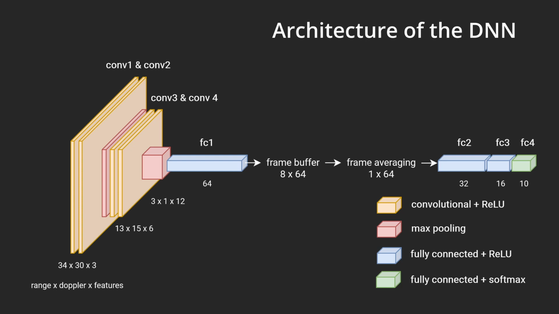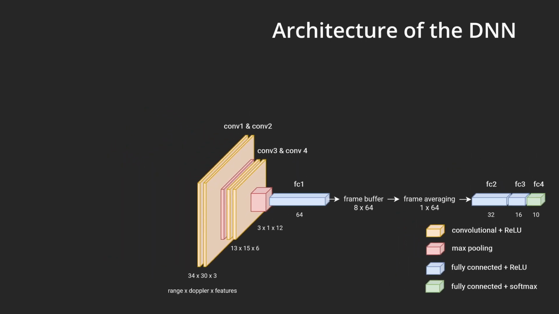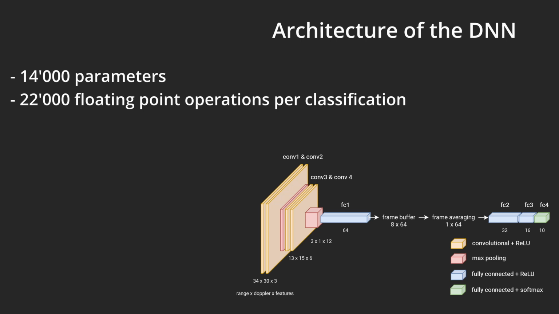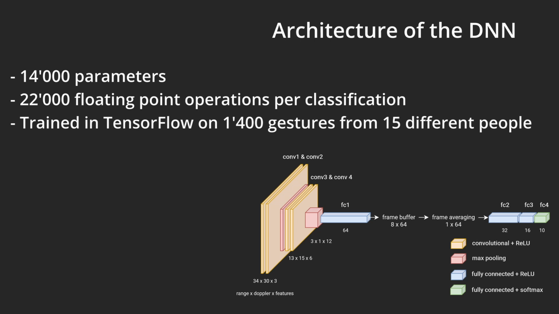This is the architecture of the used convolutional neural network. Starting with the convolutional layer on the left, this network extracts increasingly more abstract features from the range Doppler maps, combines them in the fully connected layers, and predicts the probability for each gesture. The neural network consists of 14,000 parameters and requires 22,000 floating point operations for every classification. It was trained in Tensorflow on a total of 1,400 gestures from 15 different people.